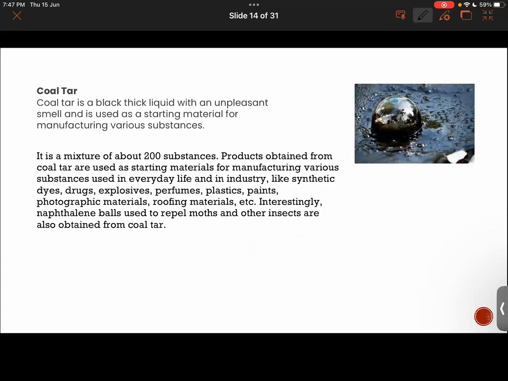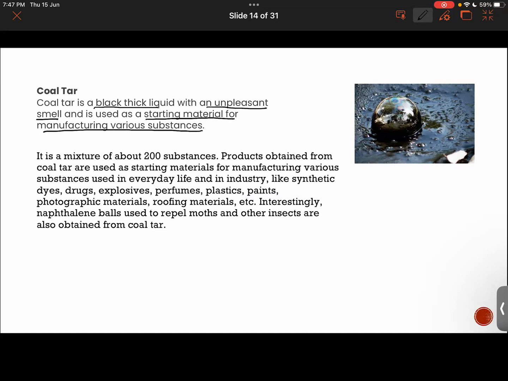Now moving ahead, just quickly have a look at the uses of these products of coal, like coal tar. See the figure, how it looks, a very condensed thick liquid here. Coal tar is basically a black thick liquid with a very unpleasant smell and is used as a starting material for manufacturing various substances.